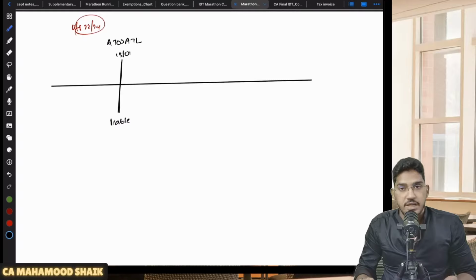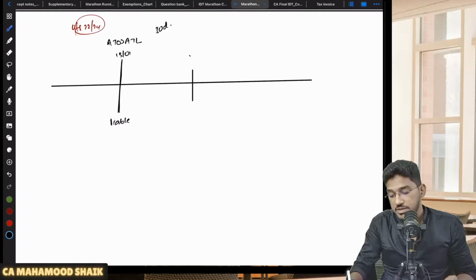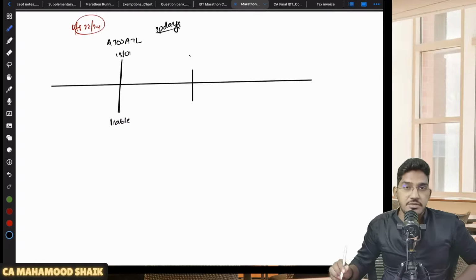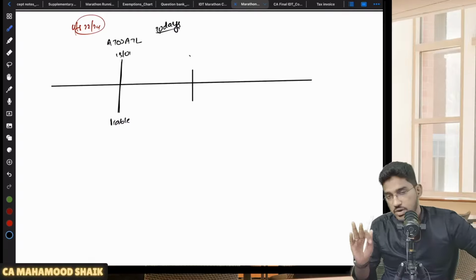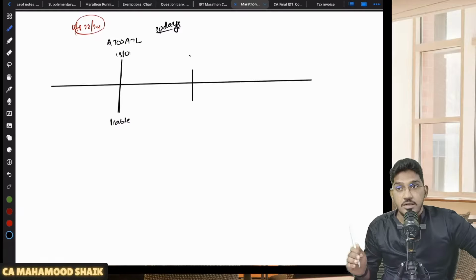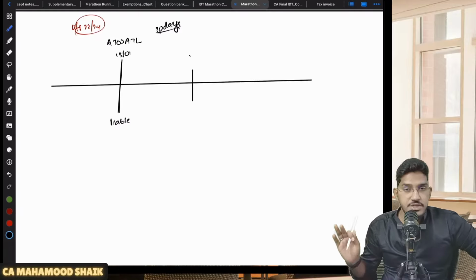Now, what is the maximum time limit within which you are required to make an application for registration? You are required to make an application for registration within 30 days. Sir, can't I make an application for registration beyond 30 days? No, you can even make an application beyond 30 days also, no issue. But what will happen is you will lose some benefits. So you must make an application for registration within 30 days.